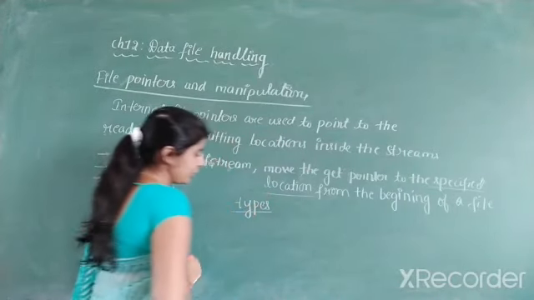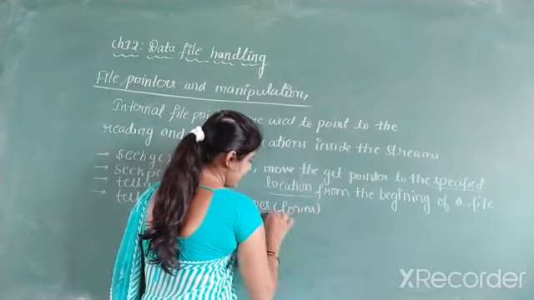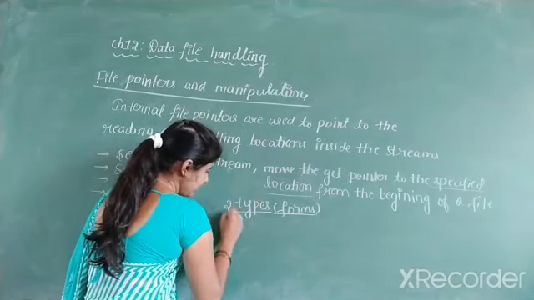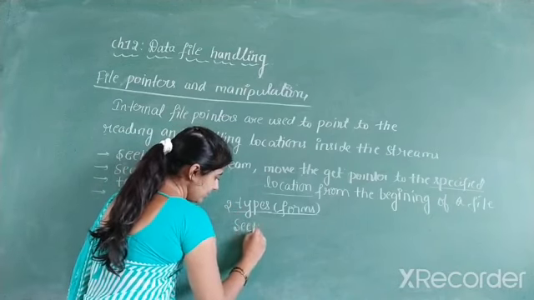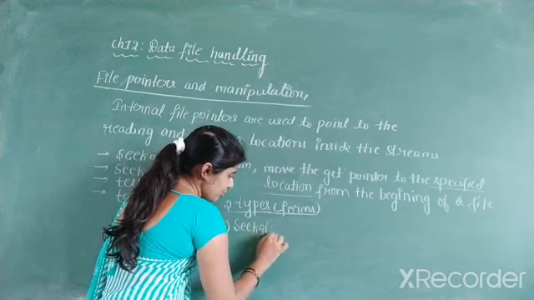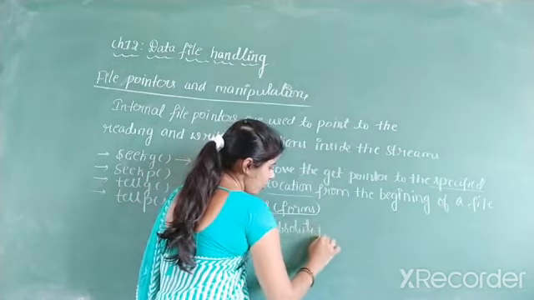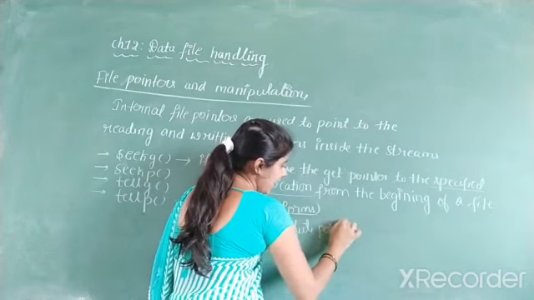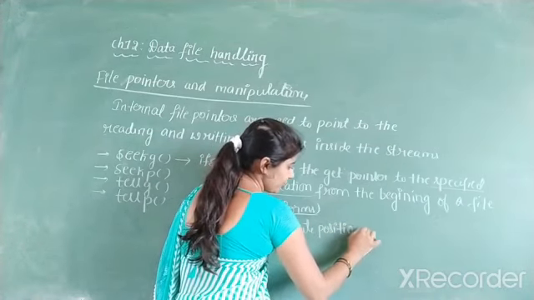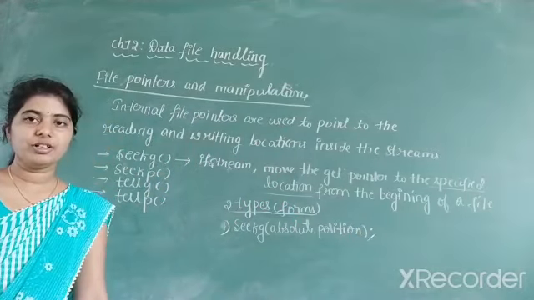The first one is seekg with the argument absolute position. This is the first way of writing the seekg member function.